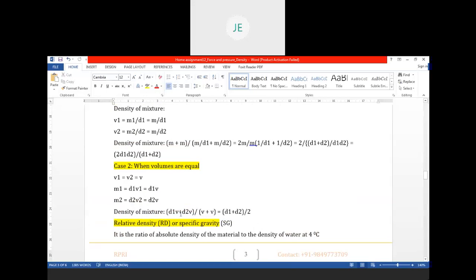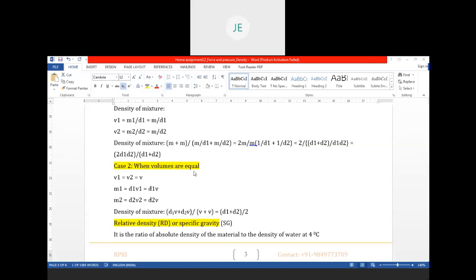Then it becomes D1V plus D2V by V plus V. So V you take common, then it becomes D1 plus D2 by 2.